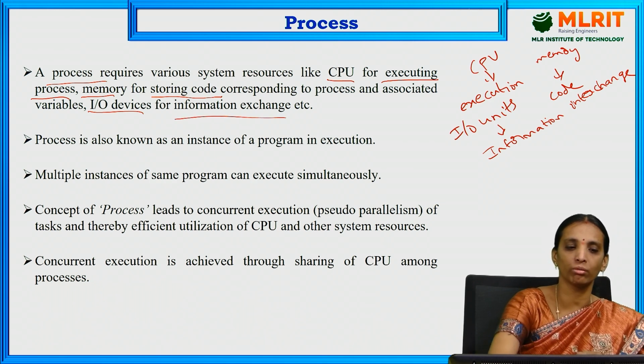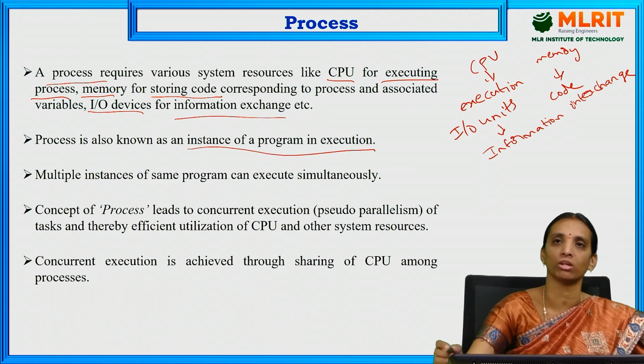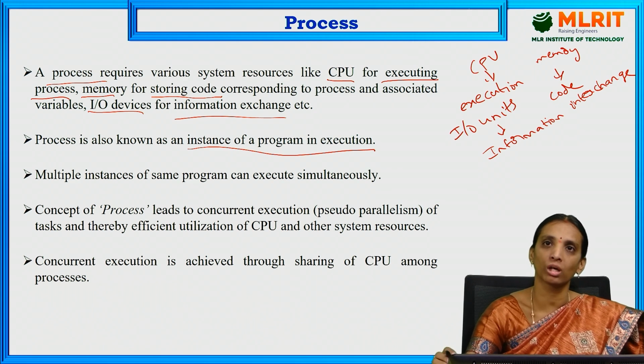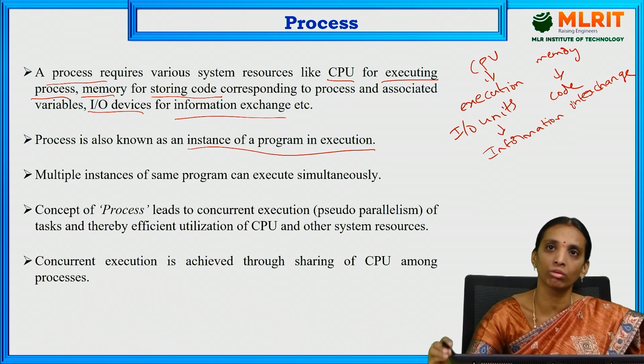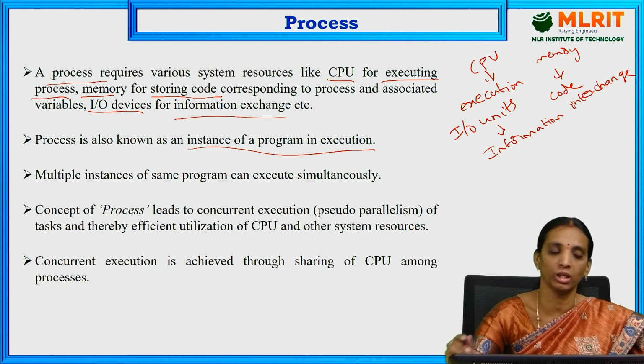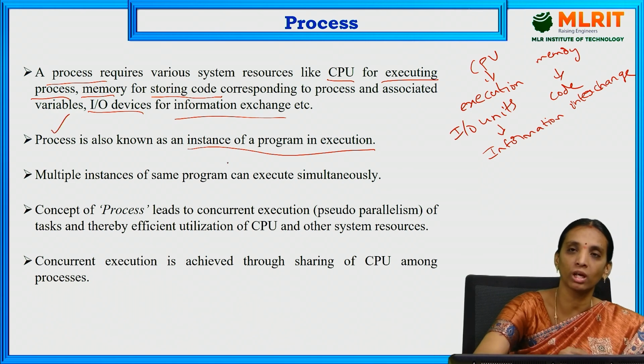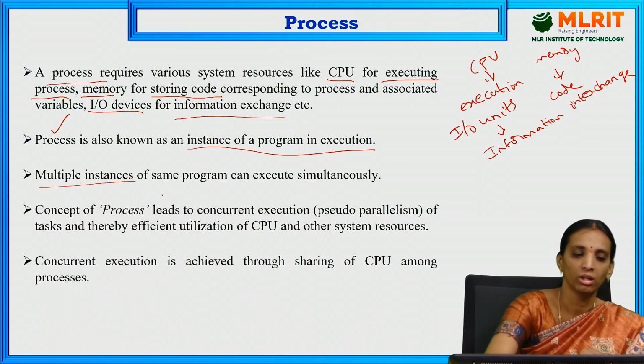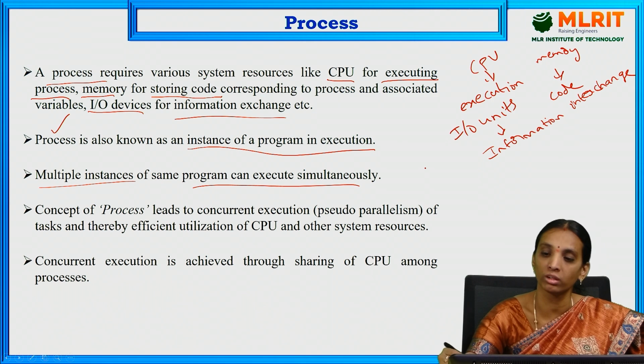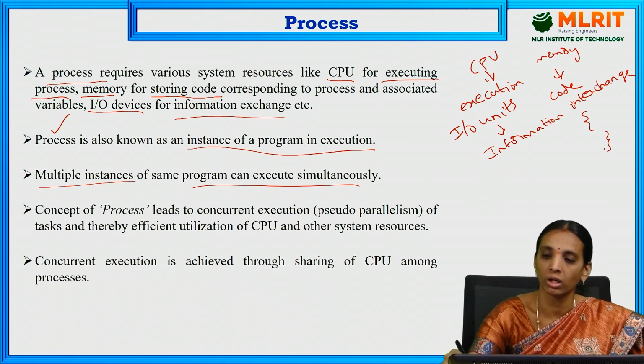It is also known as an instance of a program in execution. So the program currently executed in the operating system is called a process. It is known as an instance of a program in execution. Multiple instances of the same program can execute simultaneously. Like before, a process can have only one program or a series of programs in execution.